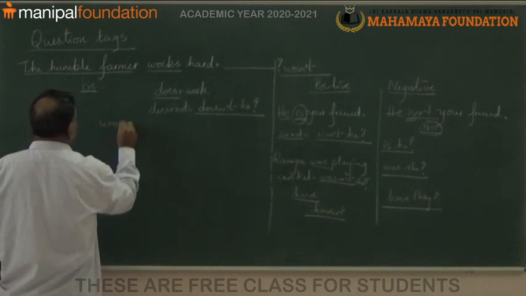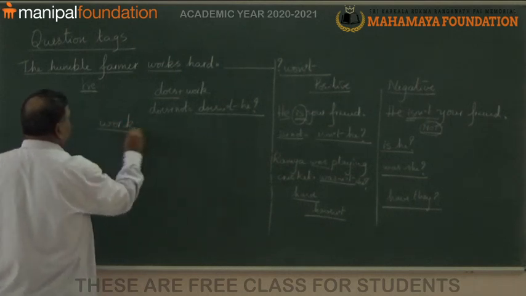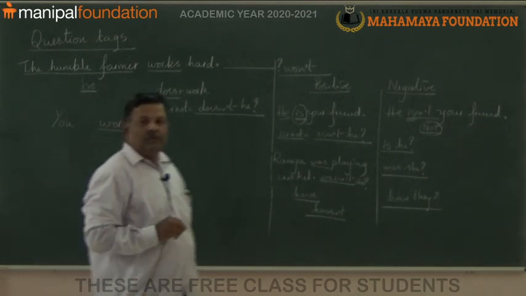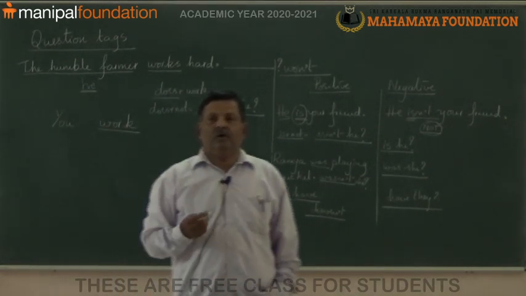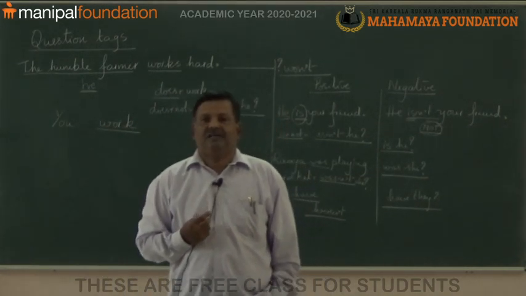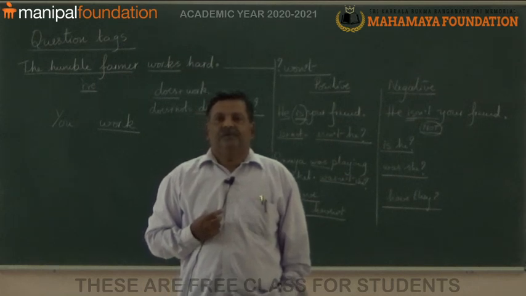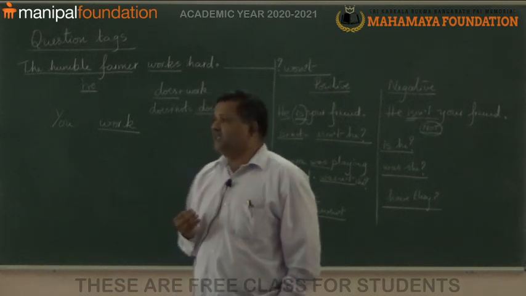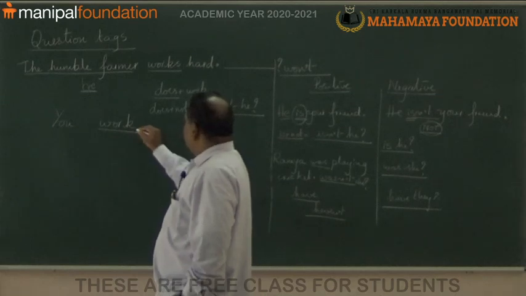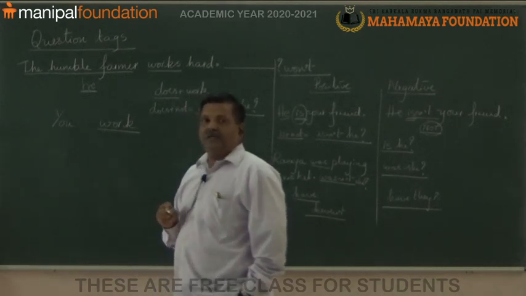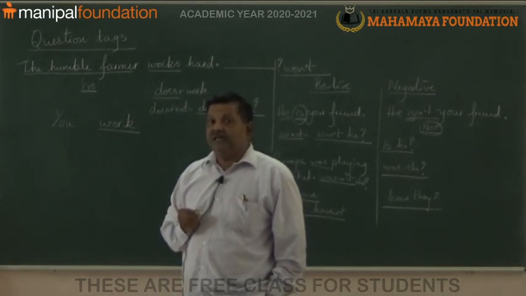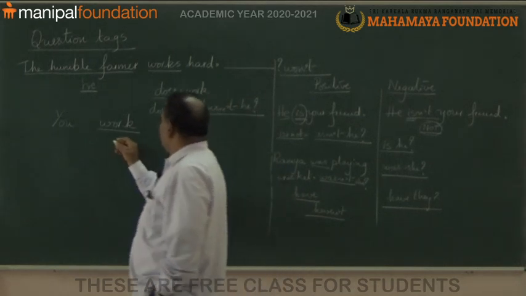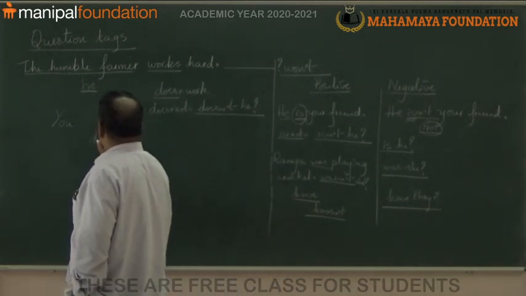If the sentence is you work hard, or I work hard. Here also, look at here, work, that is the verb. What should we do? We should put do.